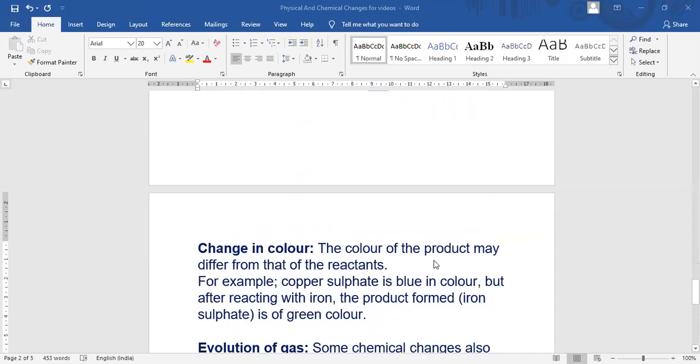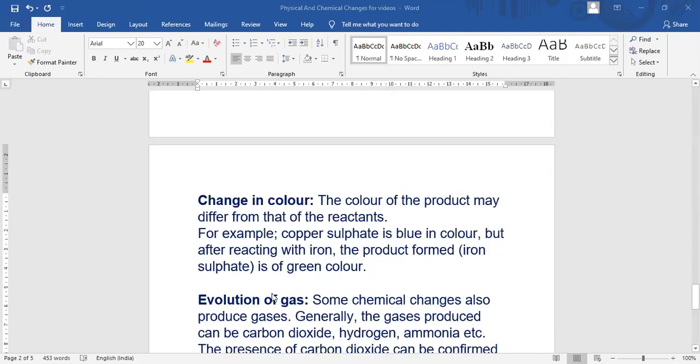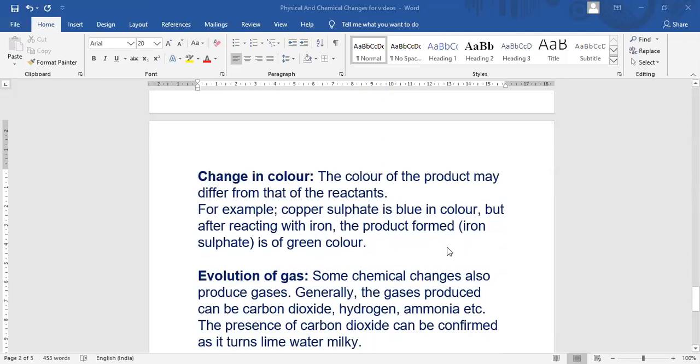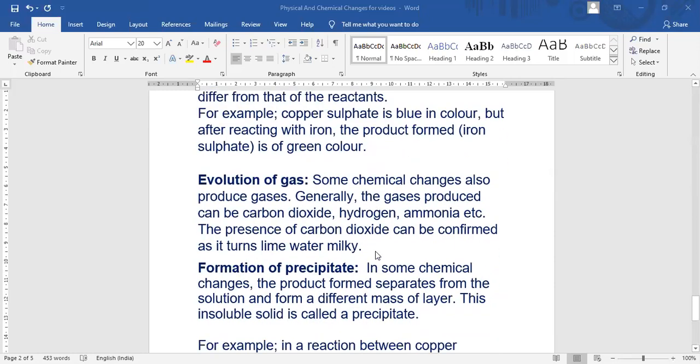Change in color. The color of the product may differ from that of the reactants. For example, copper sulfate is blue in color, but after reacting with iron, the product formed is of green color.